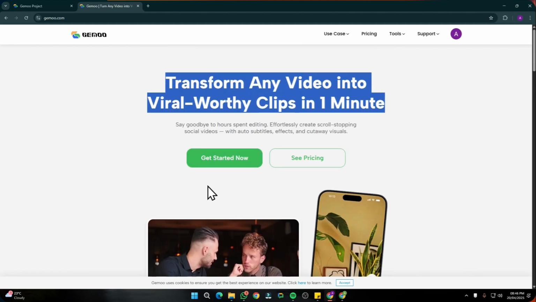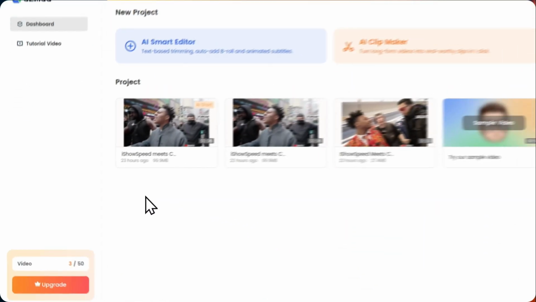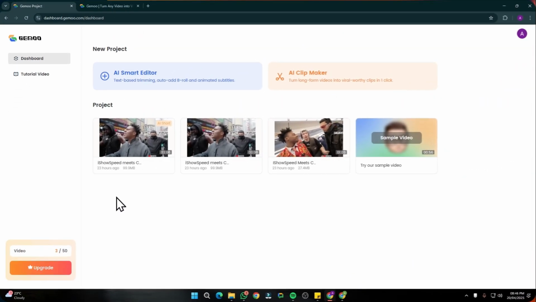So first of all, to get started, I'm going to click on Get Started Now. This will direct me to the homepage of GEMOO, where we have a very intuitive, very basic design. First it says AI Smart Editor, then AI Clip Maker. This AI tool offers various features which include one-click editing, batch one-click editing, batch queue editing, and celebrity-style videos, which you see a lot in short format. So we're going to take a look at these features one by one.